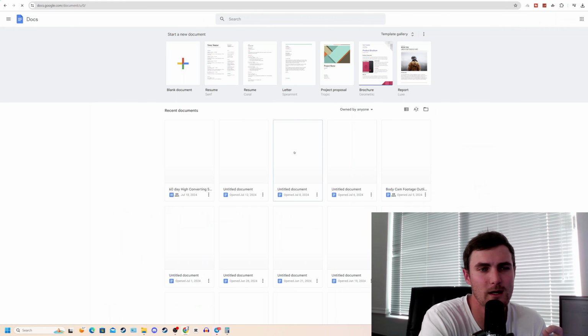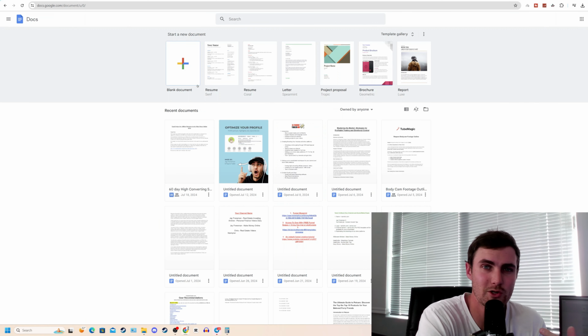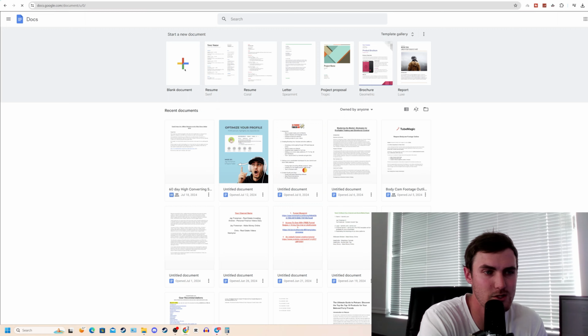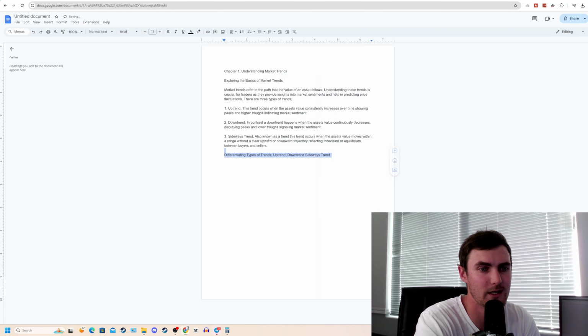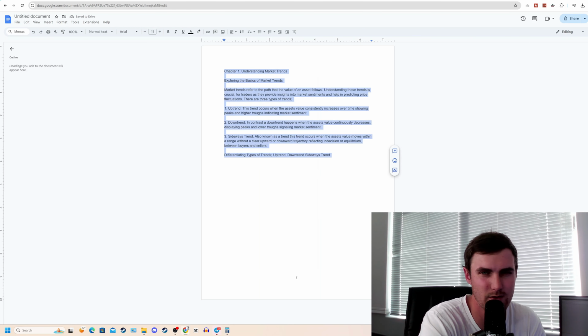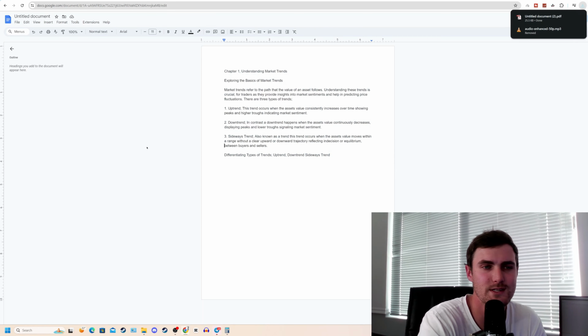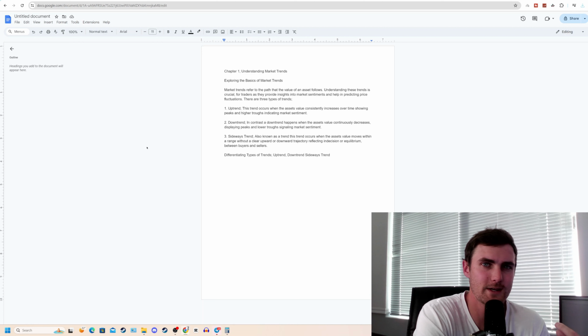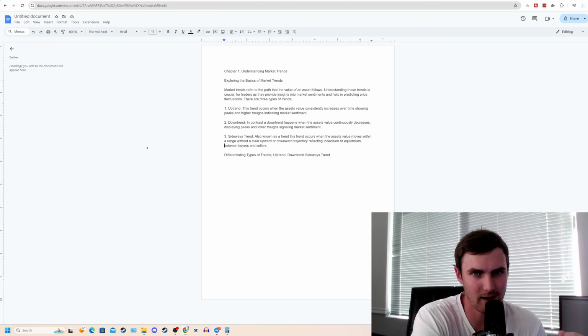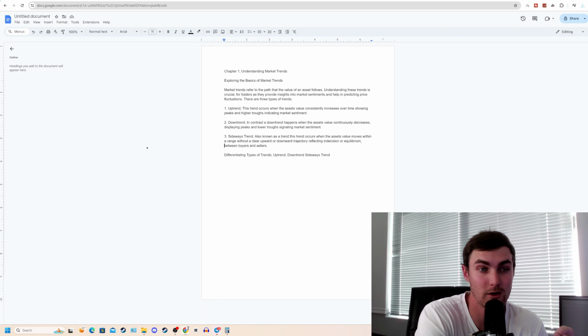software. The next step is to come over to docs.google.com to generate this PDF. Click on blank document and you can paste your entirely new generated article from chapter 1 all the way to chapter 6. Click on file, click on download and click on download as PDF. And you can save this ebook as a PDF. Now we have a done for you generated product that is not, quote unquote, created by AI. It's now been humanized, so we can go and sell it.